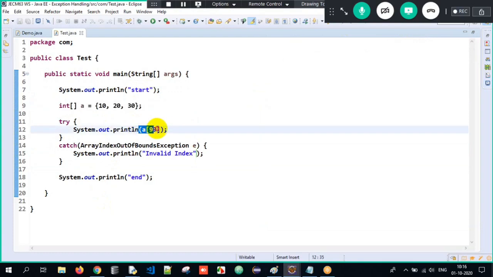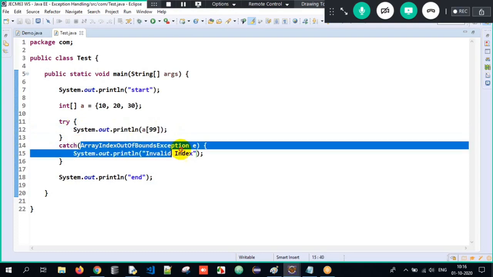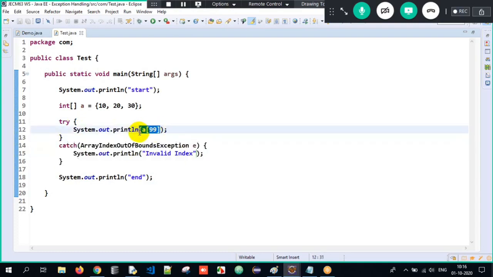When I try to print A of 99, you will get an array index out of bound exception. The object of array index out of bound exception is thrown over here. This is caught by the catch block. The exception occurred here is array index, and the exception caught here is array index. Therefore, invalid index will get executed and then end here. So this is how we are supposed to always handle an exception.